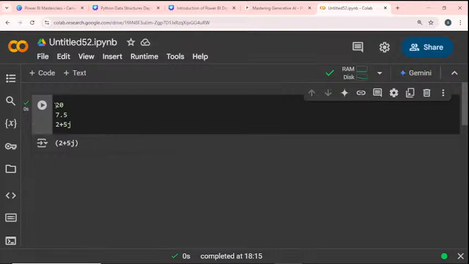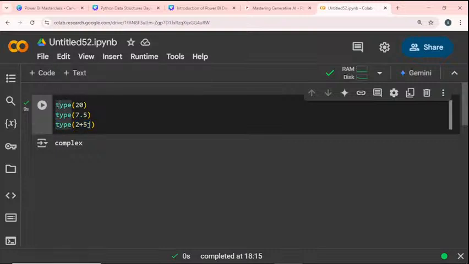Okay, so now I will check the type of this particular value. I give the type function. The type keyword is used to find out which kind of type our value is. You can use the type function to find out the particular type of your data value. If I run this, 2 plus 5j is a complex.